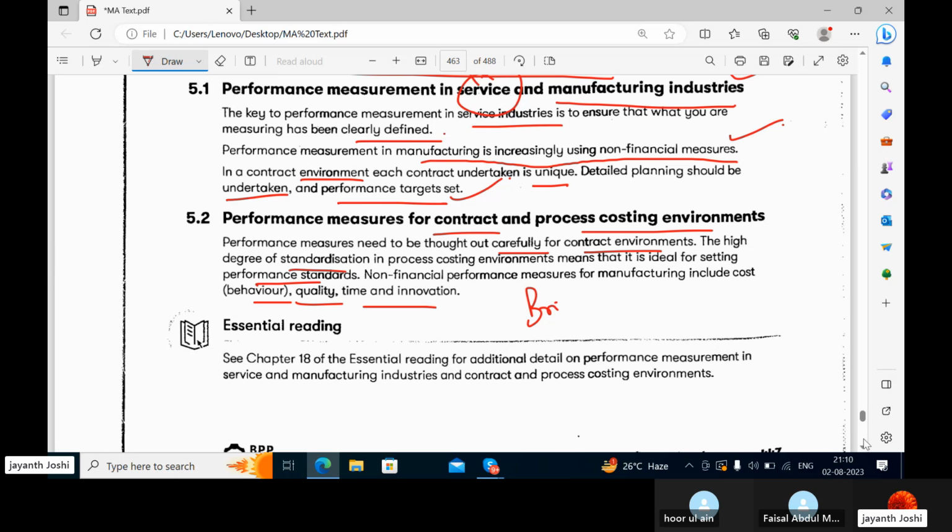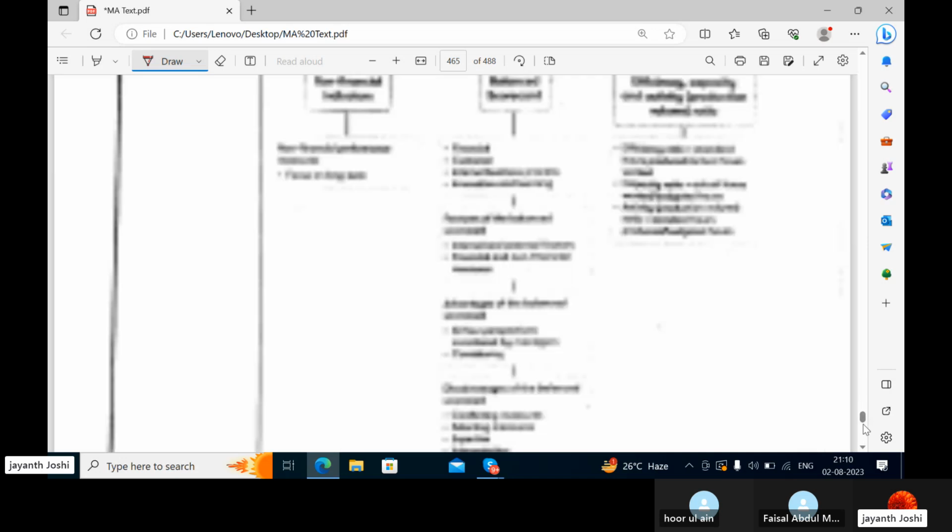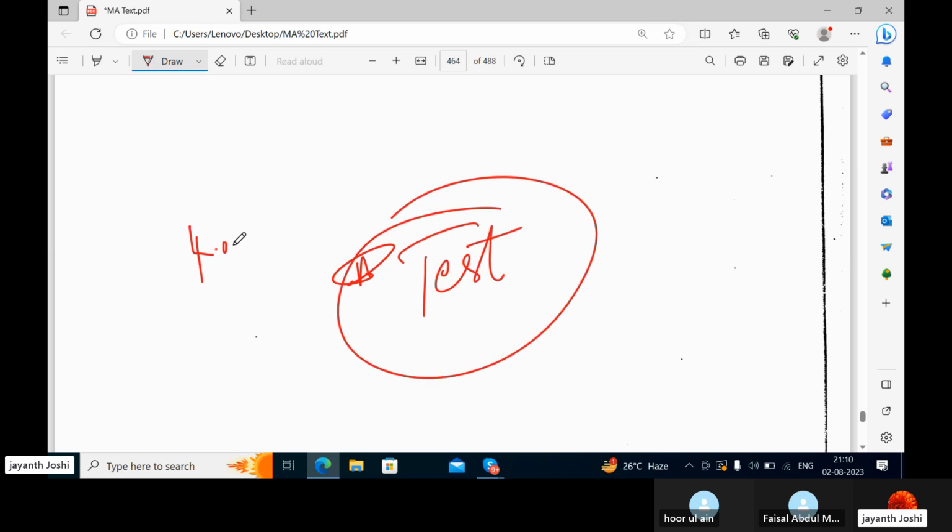So this is the end of the chapter. I want you to learn this chapter today and write the test of this chapter tomorrow. Tomorrow I'm going to conduct a test. At 4 p.m. I'm going to send you the paper of this chapter. Fine. Thank you.